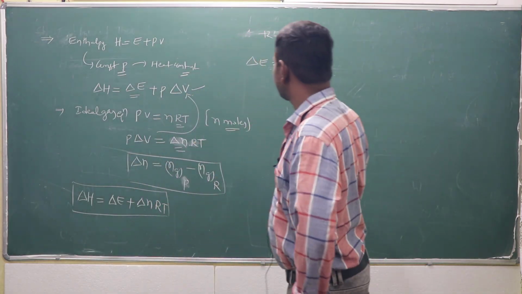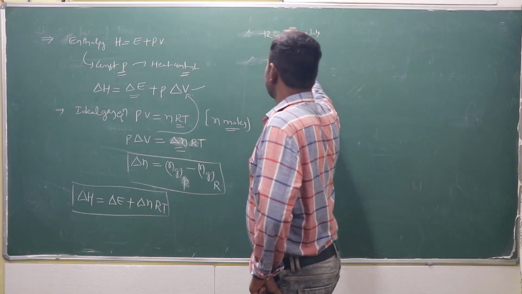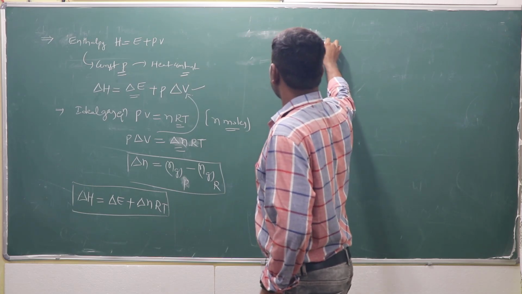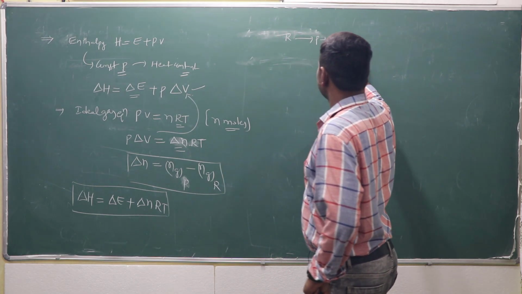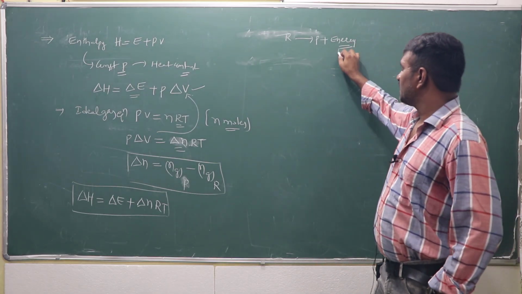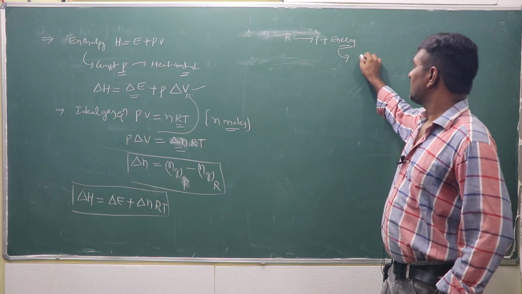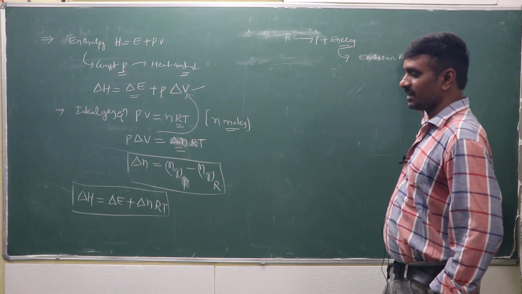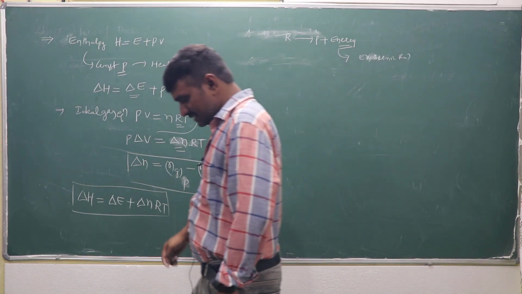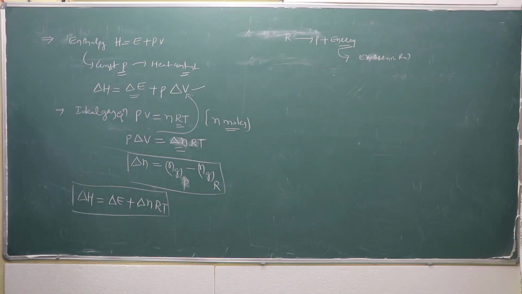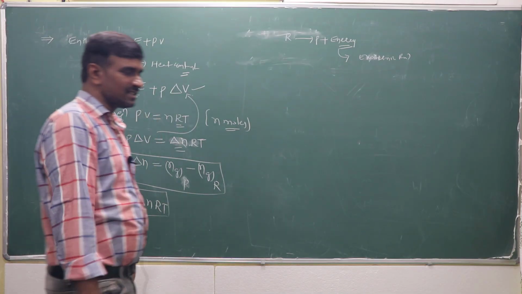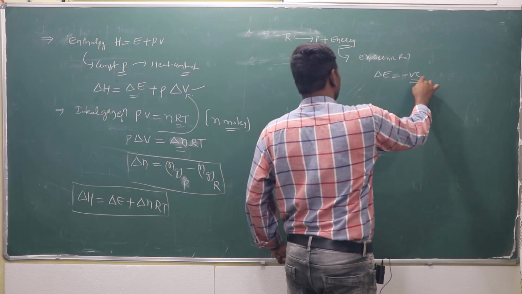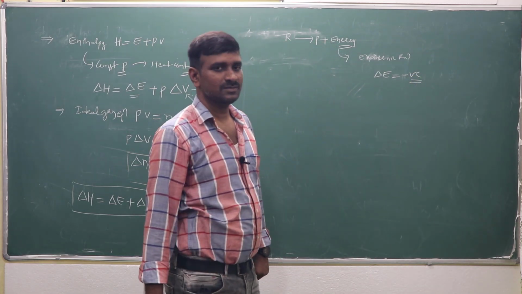If some energy is released going from reactants to products, it is considered an exothermic reaction. Energy is released in an exothermic reaction, so delta E is negative.